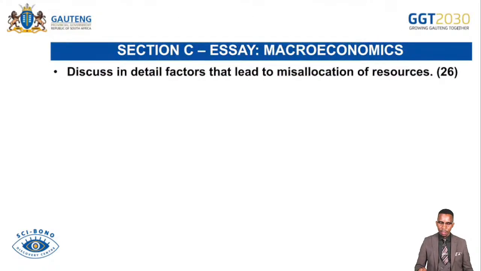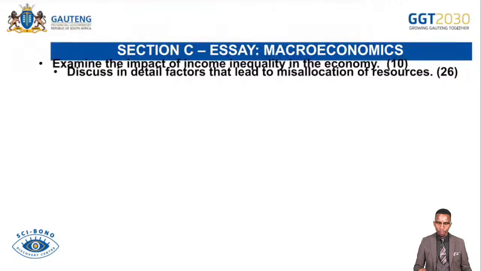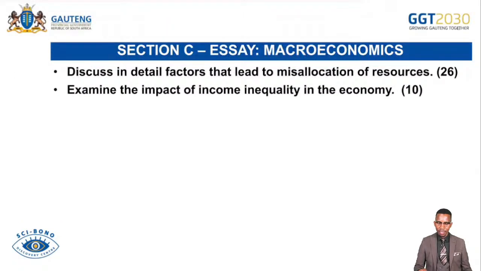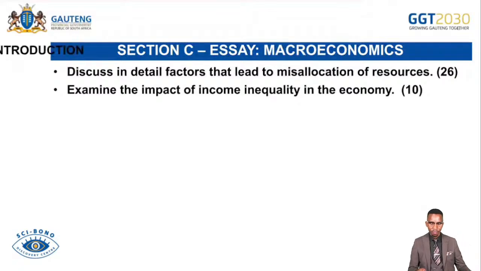All right, here we go. Section C, essay, microeconomics. Here is the example of an essay discussing detailed factors that lead to misallocation of resources. These are the reasons for the market failure. Examine the impact of income inequalities in the economy. So this essay has already been discussed before.